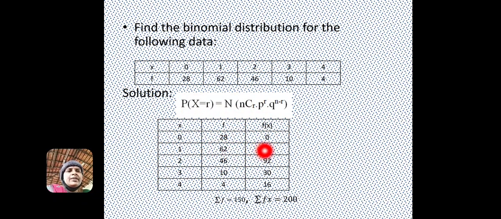f of x is 0 into 28, 1 into 62, 2 into 46, 3 into 10, and likewise the total is taken. Sigma f is the total of f, and sigma f of x is 200.